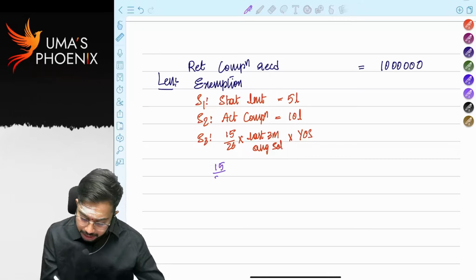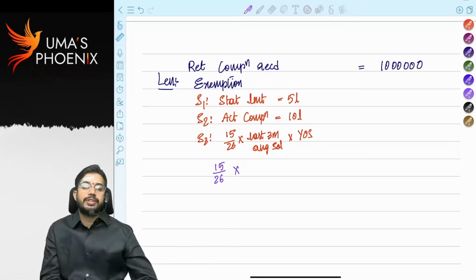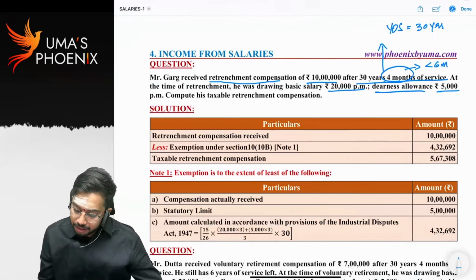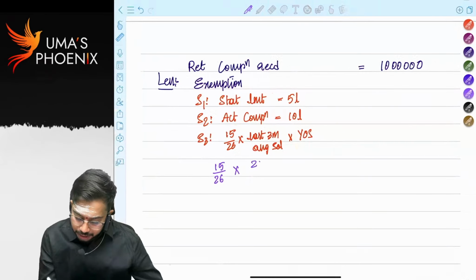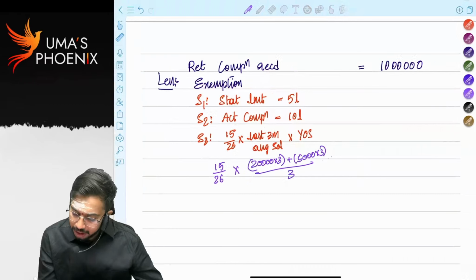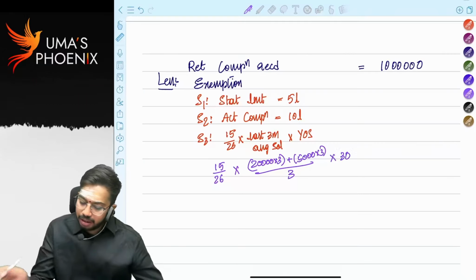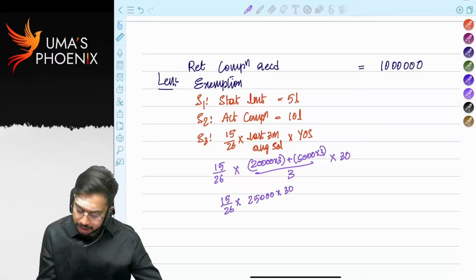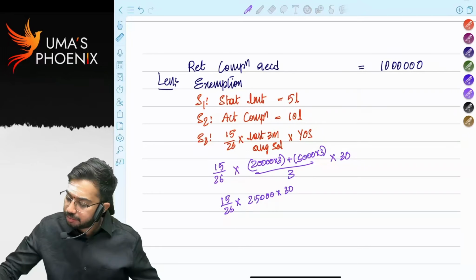15 by 26 into, what is the definition of salary? Basic plus any DA, right? How much is basic salary? 20,000. DA is 5,000. So 20,000 into 3 plus 5,000 into 3, divided by 3. There is no change, right? Into 30. So 15 by 26 into 25,000 into 30 years. How much?